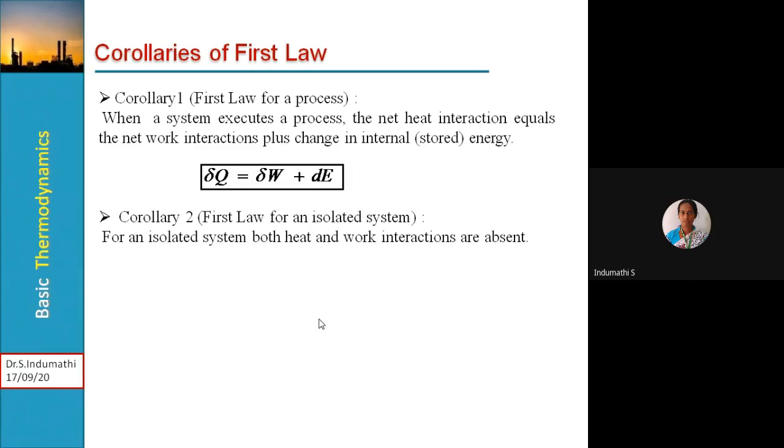Then corollary 2 is the first law for an isolated system. For an isolated system, both heat and work interactions are absent, that we know. In such a case delta Q is equal to 0, delta W is equal to 0. Finally what remains is dE is equal to 0, or E is equal to constant.